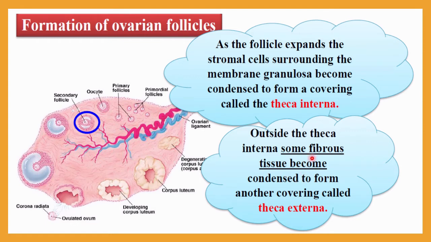This layer is of fibrous tissue, and it condenses to form another covering, another layer, called the theca externa. So now you can understand these have two layers: on the inner side the theca interna and on the outer side the theca externa.